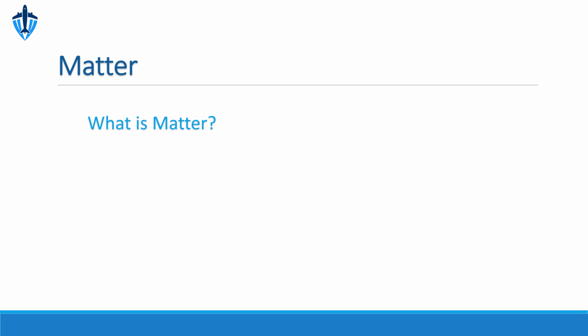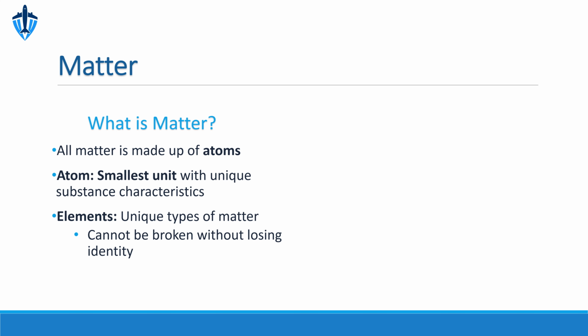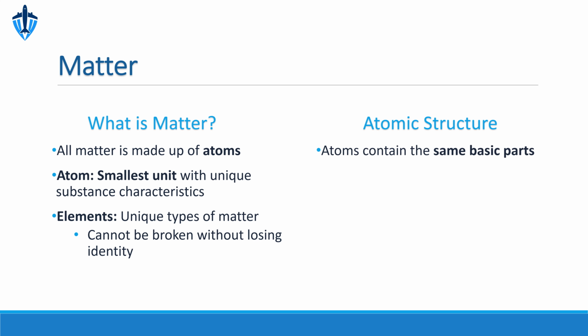All matter, whether solid, liquid, or gas, is composed of tiny particles called atoms. Each atom is the smallest unit that retains the unique properties of a specific substance. These unique substances are called elements, and they cannot be broken down into simpler forms without losing their fundamental identity. While elements differ, their atoms share a common structure.